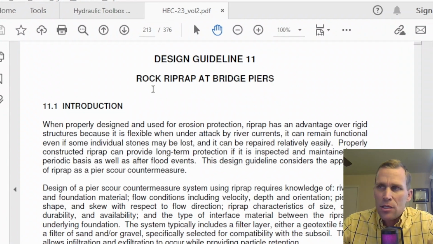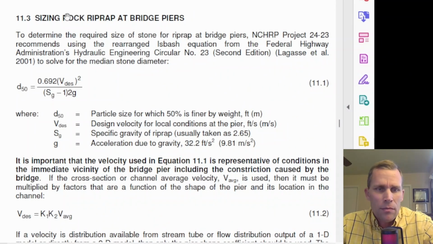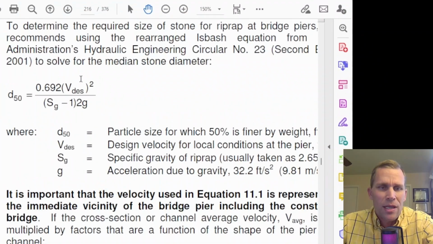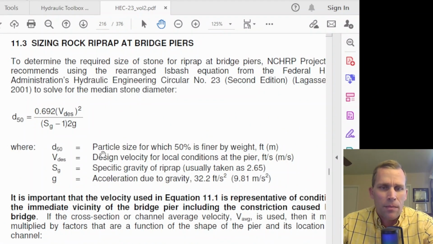This is the HEC number 23 PDF file. I'll go ahead and leave a link to this PDF in the description of this video. Design guideline 11 is riprap at bridge piers. All right, so here's the introduction. And then if I scroll down a few pages right here, this is the same equation we were looking at previously, 11.1. Yep. D50 is the particle size at which 50% is finer by weight. So that's what we're solving for here.